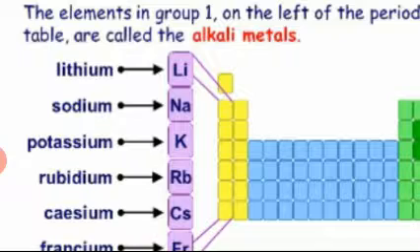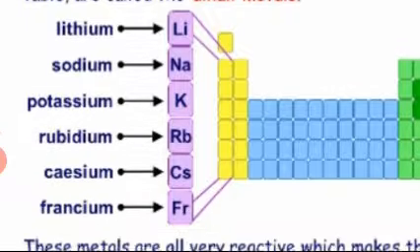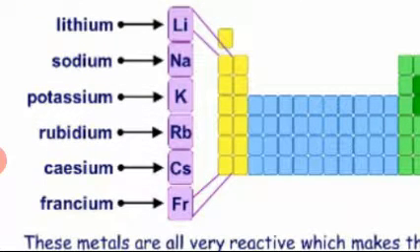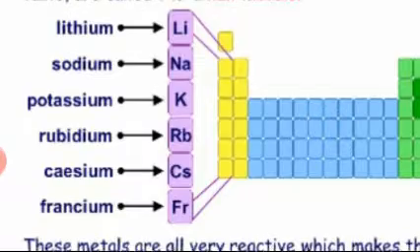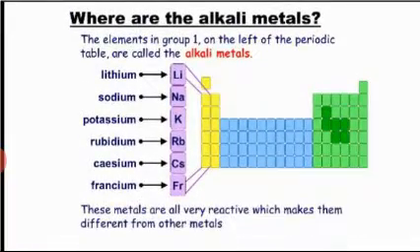Sodium and potassium both do this. Lithium is also highly reactive, and francium is the most reactive alkali metal, because all have one electron in the outermost shell, so they can easily give that electron and become a positive ion, so they become highly reactive.